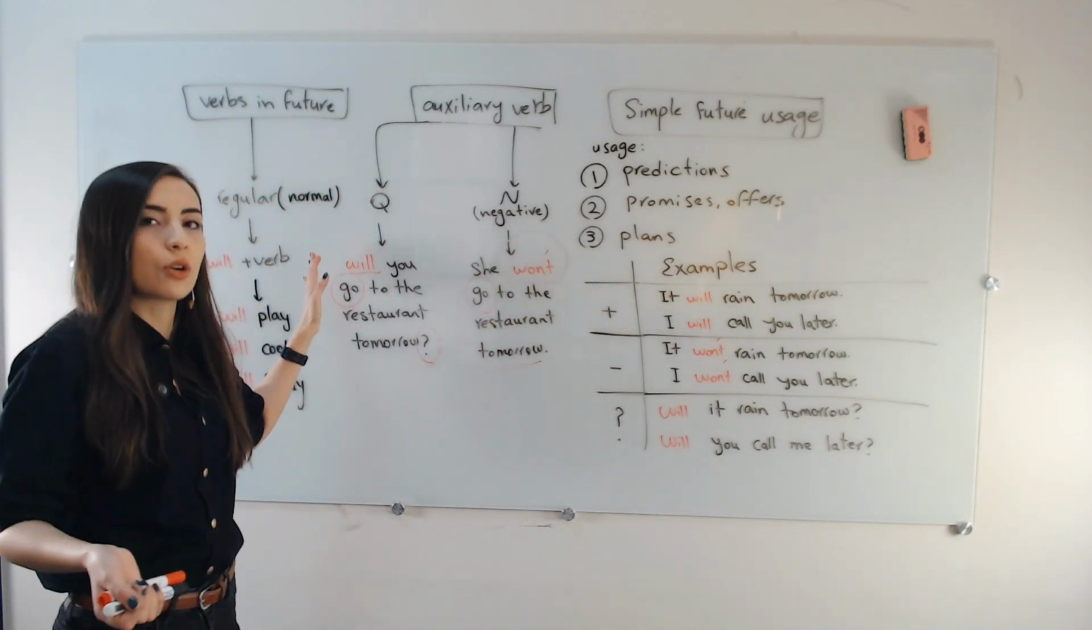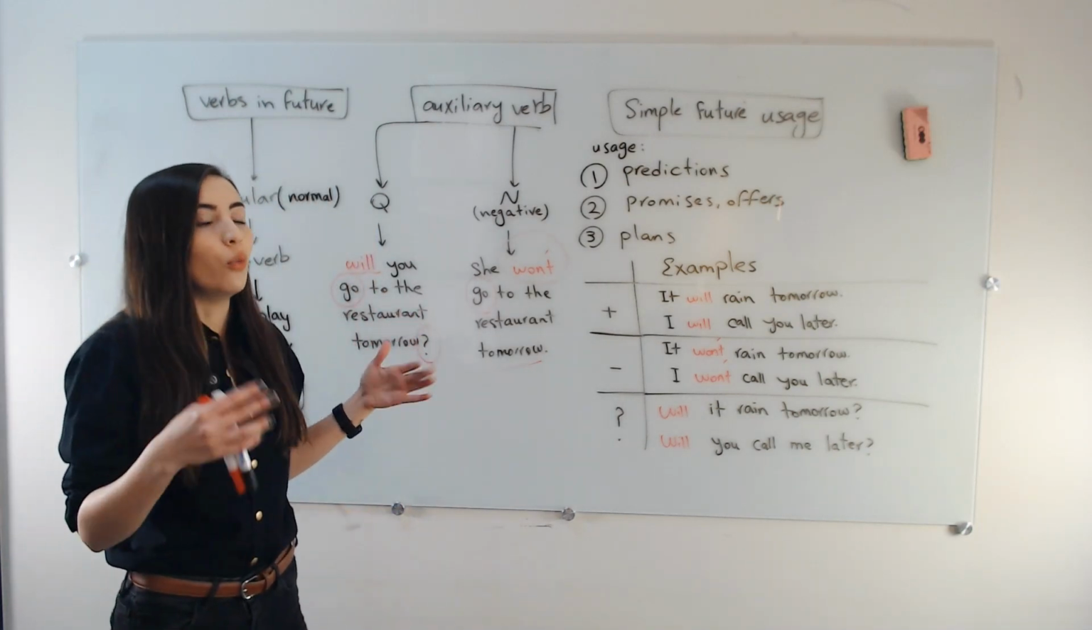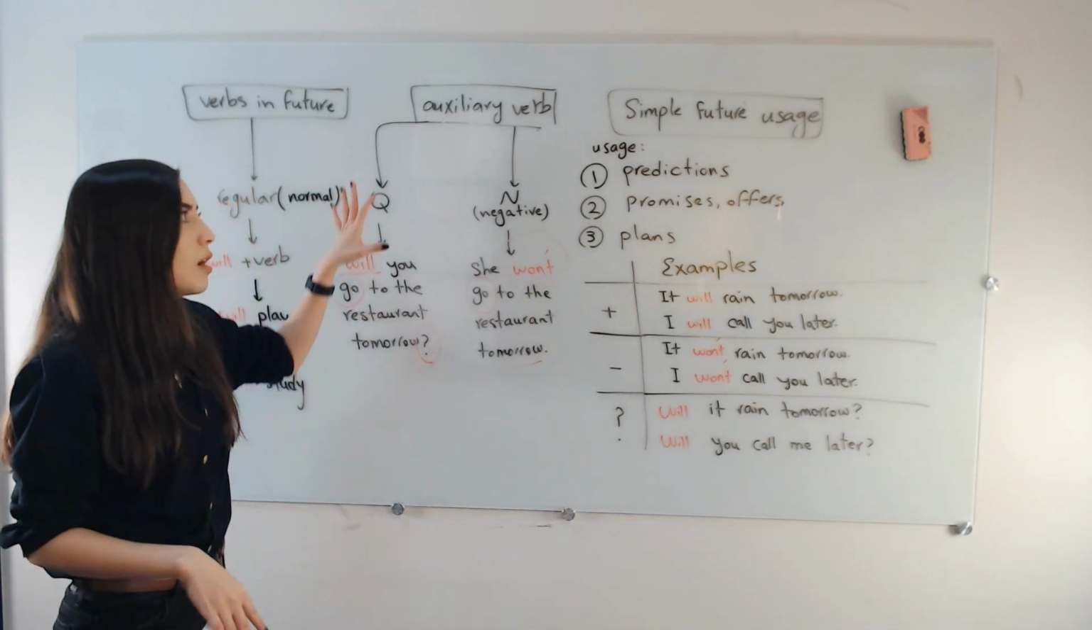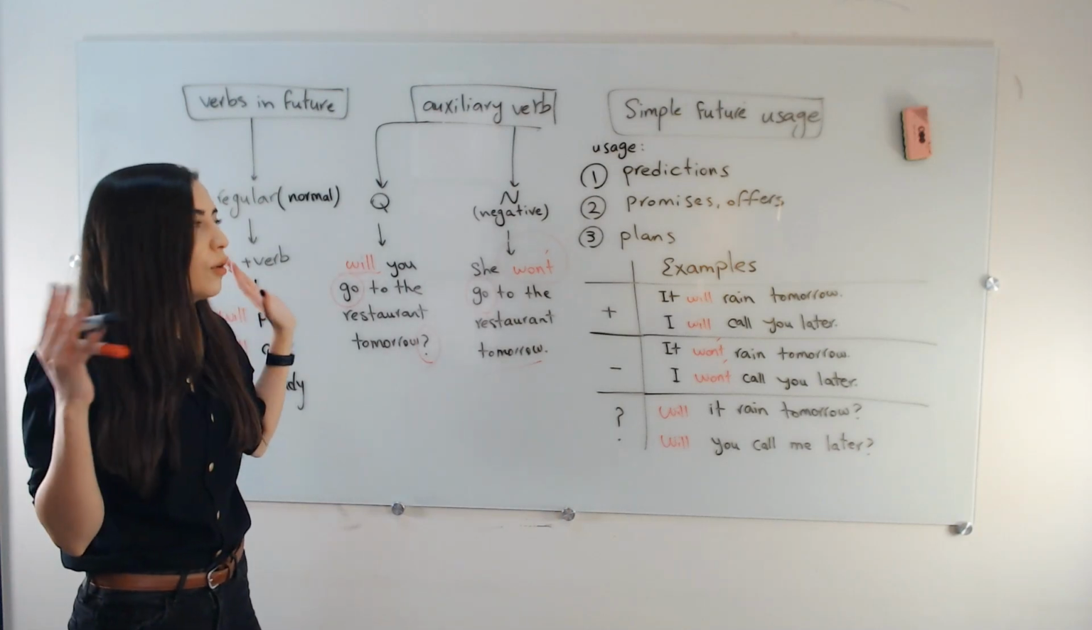Okay? And it's the same with the question. Will you go to the restaurant? Will she go to the restaurant? Will they go to the restaurant? Okay, so the auxiliary verb is the same, no matter what the pronoun is.